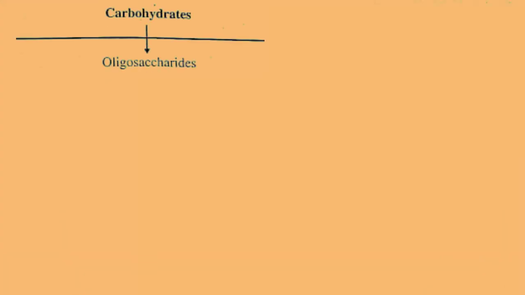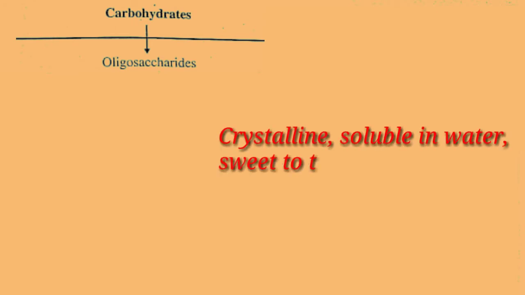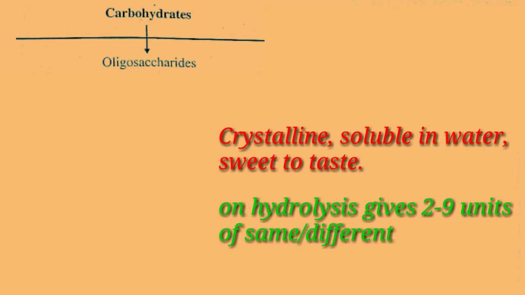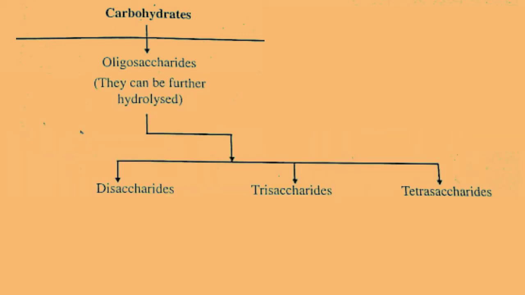The next is oligosaccharides. They are crystalline, soluble in water, and sweet to taste. They are the sugars which on acid or enzyme hydrolysis yield 2 to 9 molecules of the same or different monosaccharides. They can be further classified as disaccharides, trisaccharides, tetrasaccharides, and so on, on the basis of the number of monosaccharides obtained on hydrolysis.